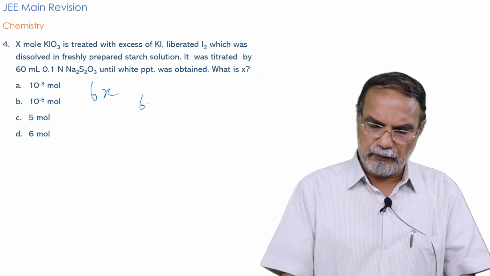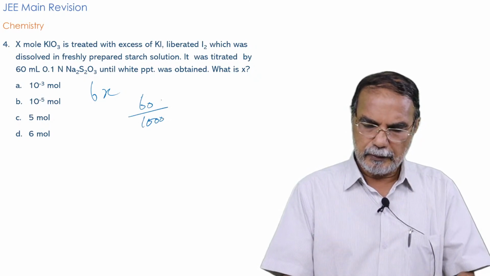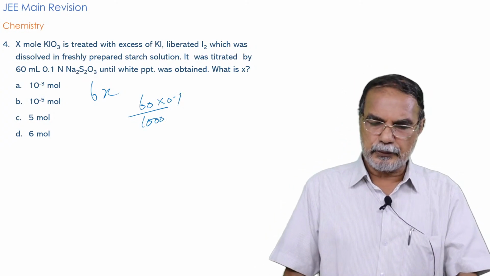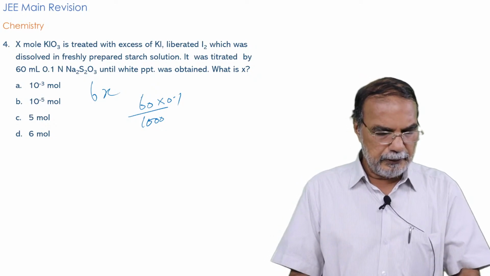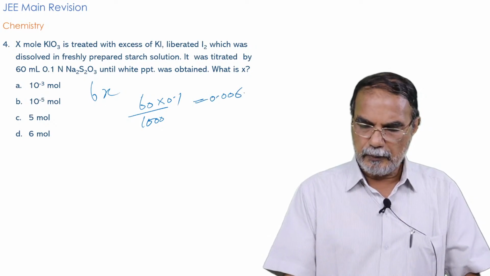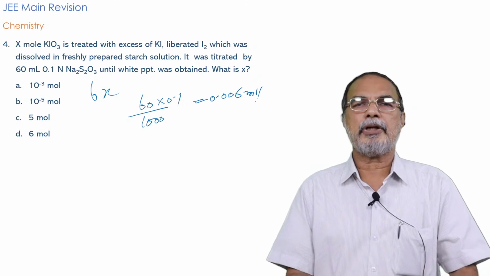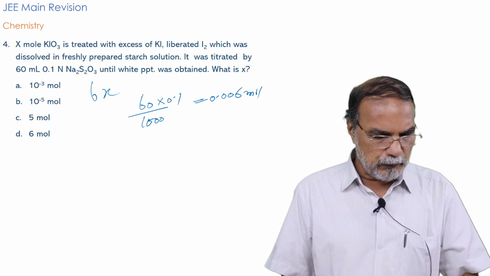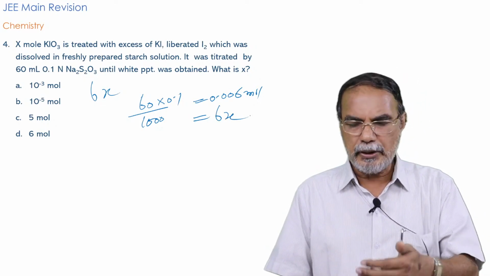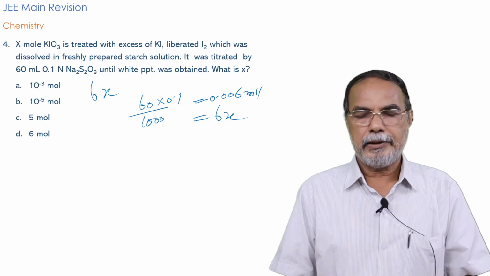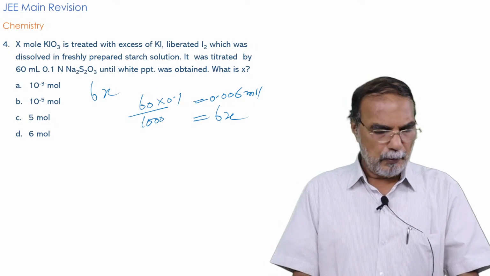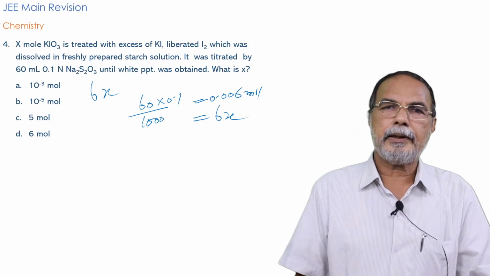The number of moles present will be 60 divided by 1000 into 0.1, which is equal to 0.006 mole. And that 0.006 mole must be equal to 6x, which you already calculated in the previous equation. So you can equate 6x equal to 0.006, from which you find x. x is equal to 0.001, that is 10 raised to minus 3.